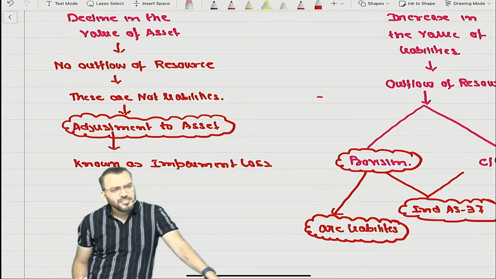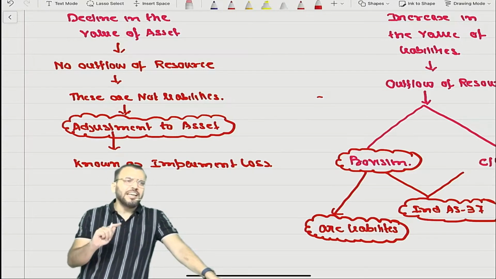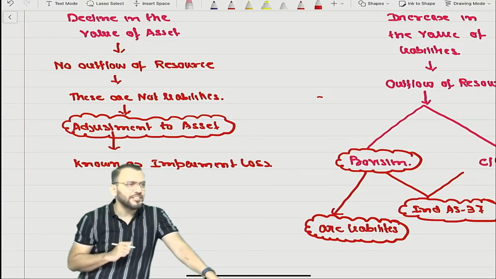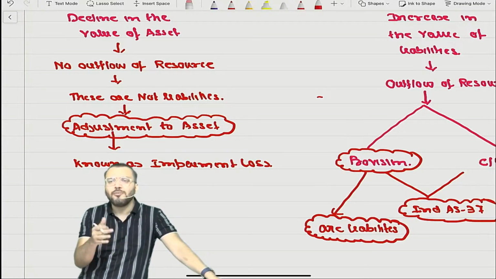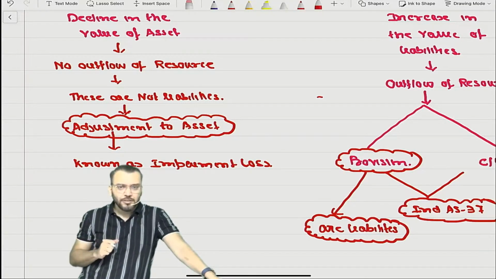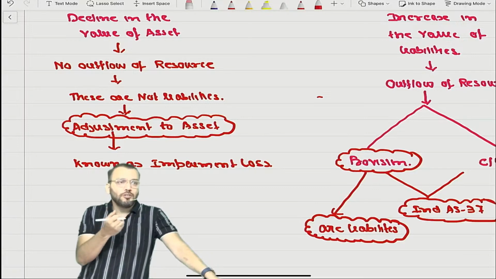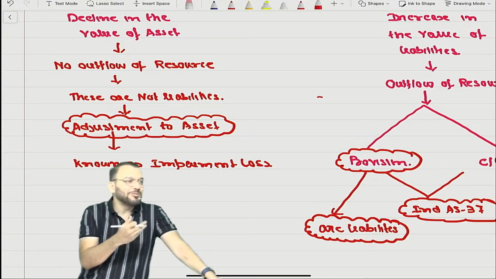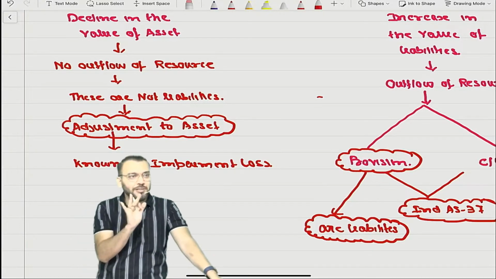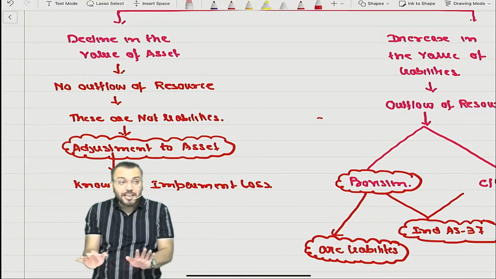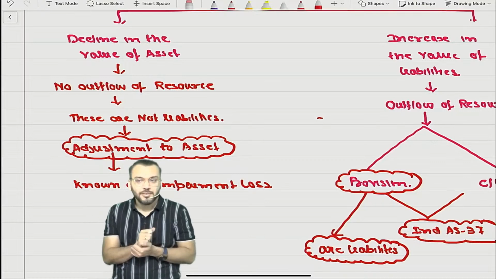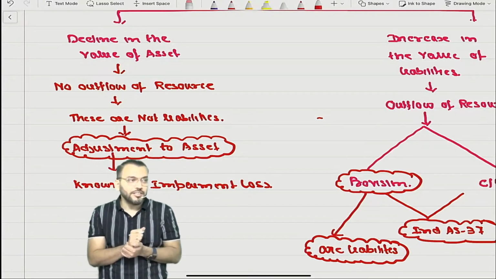Have you understood? There was one accounting standard, AS 28, impairment of asset, that was not in CA Inter, and therefore you don't know anything about impairment loss, and therefore I will not ask any question on that. So whatever you have done, that only you are able to reply. Whatever you don't know, how can you reply? Simple, correct? But I hope whatever I'm writing, you are understanding.